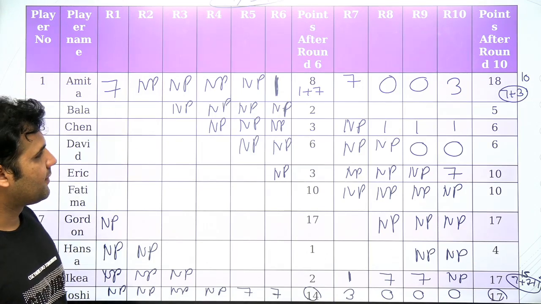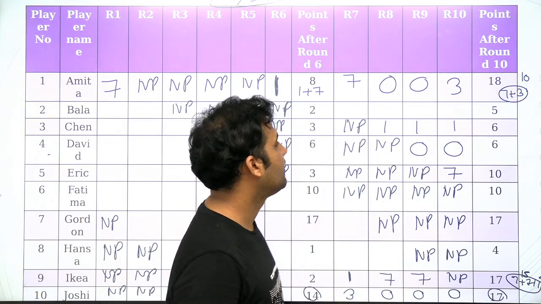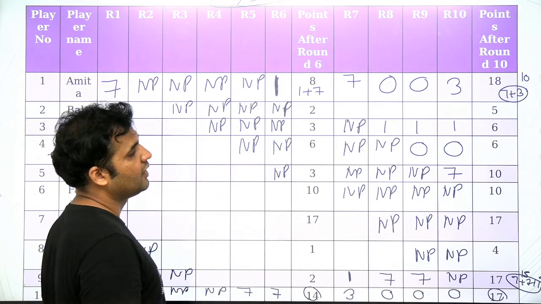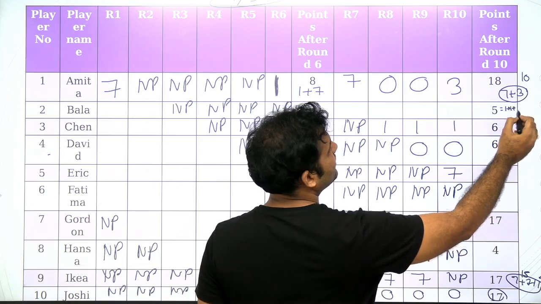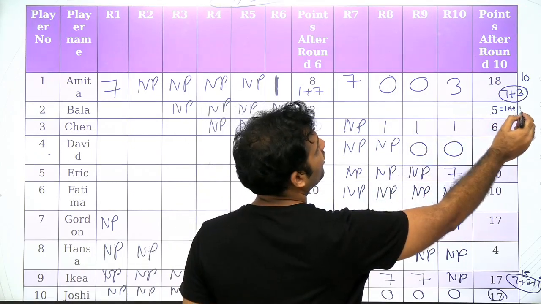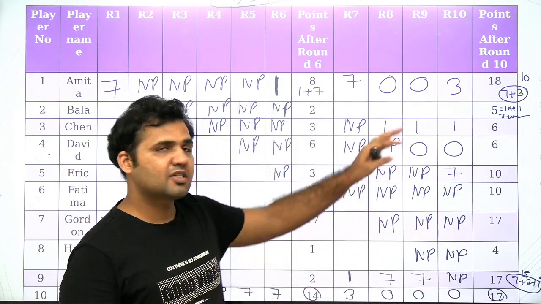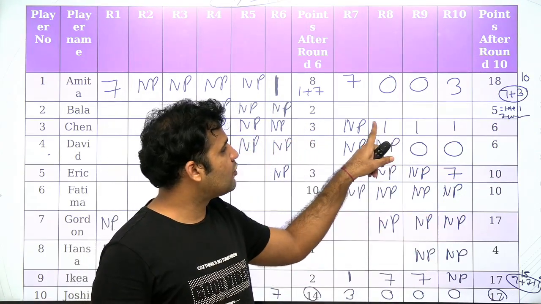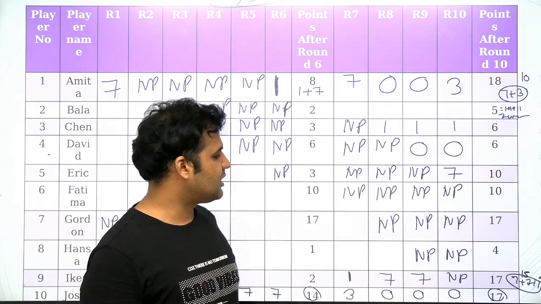Alright. Now let's talk about Bala. Bala is moving from 2 to 5, right? Bala's score is moving from 2 to 5. Now the possibility is that either it gets 1 plus 1 plus 1, right? There is improvement of 3, or it is 3 plus 0 plus 0 and 0, right? 1 plus 1 will not be possible because we have already plus 1 in these 3 columns. So 1 cannot come over here. The only possibility is 3.